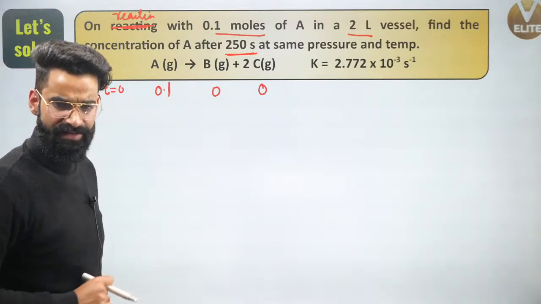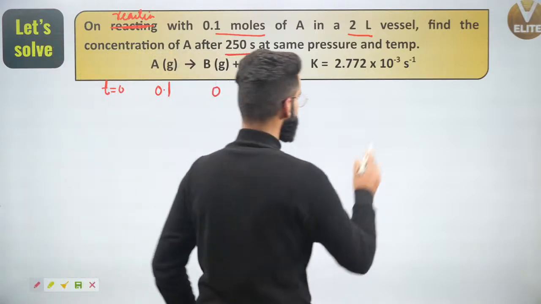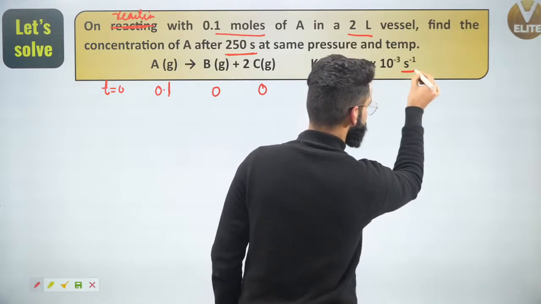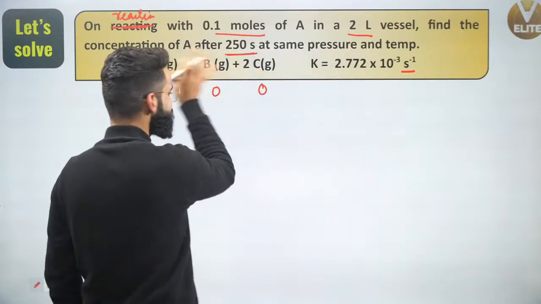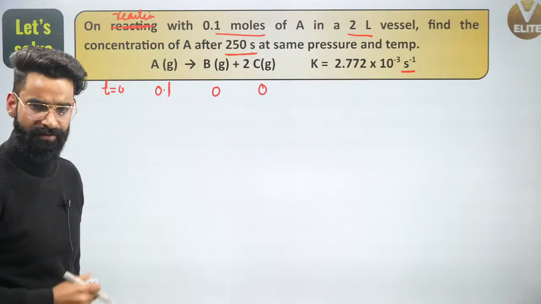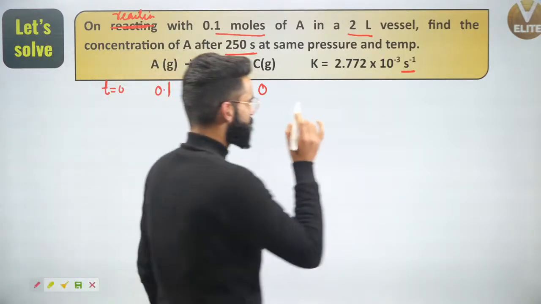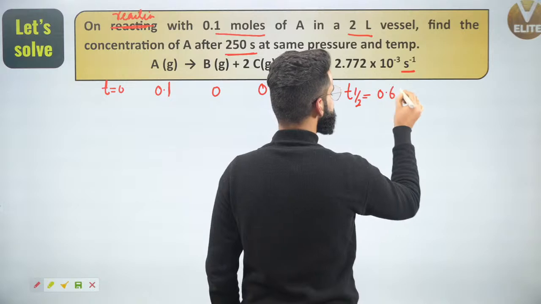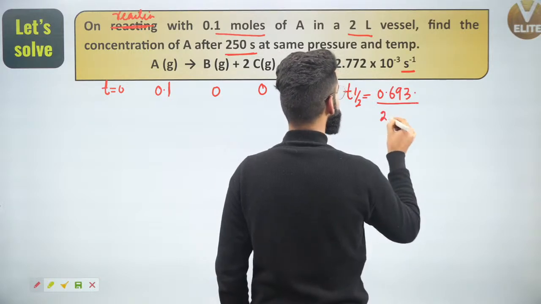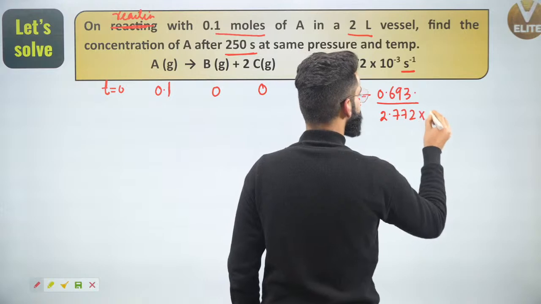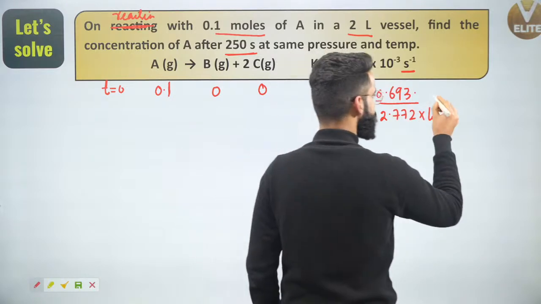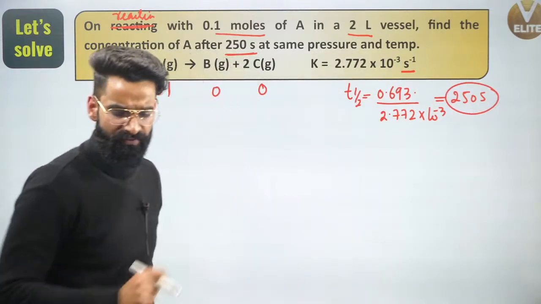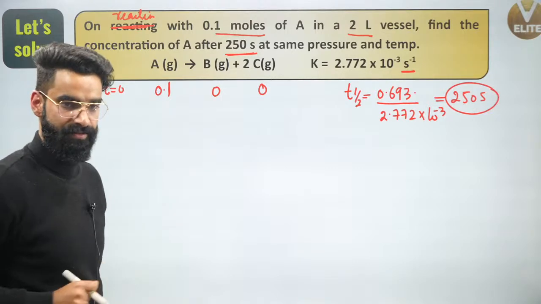First thing I'll do is look at the unit of the rate constant. I can say this reaction is of the first order. So people, if this is a first order reaction, can I calculate its half-life? Yes, it's going to be 0.693 divided by the K value, which is given to us as 2.772 into 10 power minus 3. When you solve this, you'll get the half-life as 250 seconds.